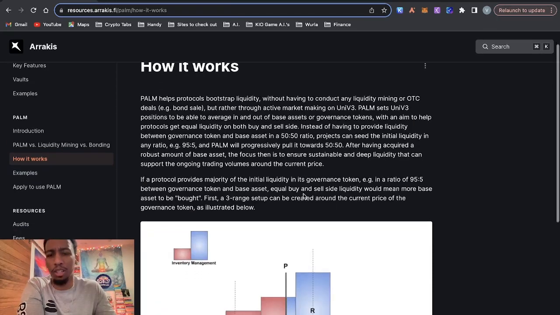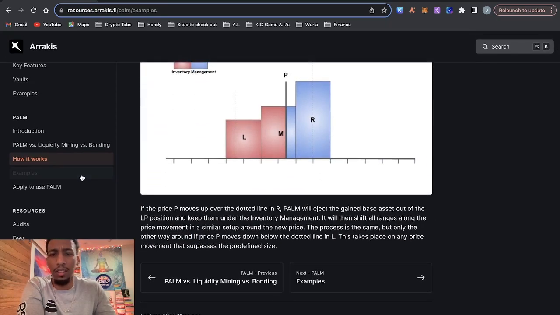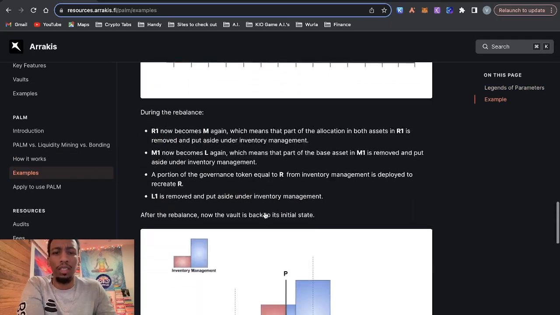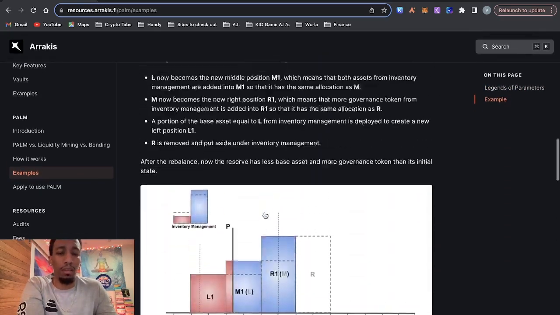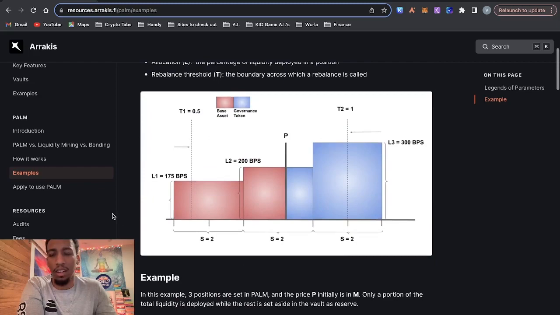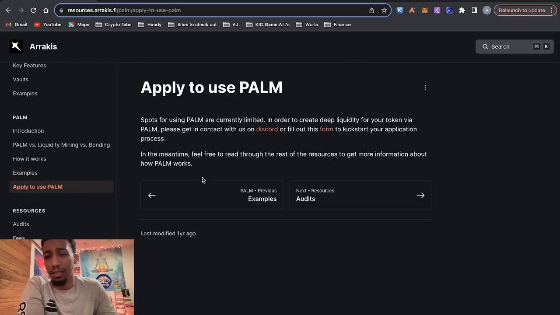And if you want to know how it works, you can go through these docs here. I still haven't fully wrapped my head around it, because I guess they would just be okay with experiencing a lot of impermanent loss and taking all that on their own, is what it sounds like. But yeah, you have to apply to use Palm. Right now, it's currently limited. So if that's something you're into, feel free.